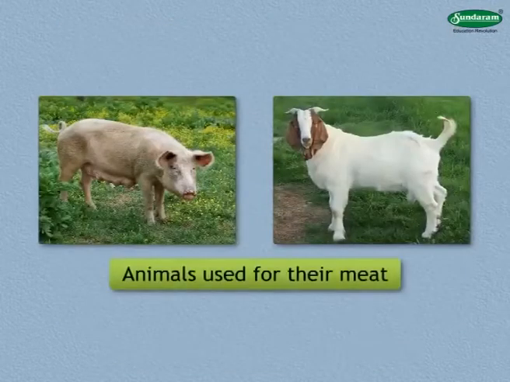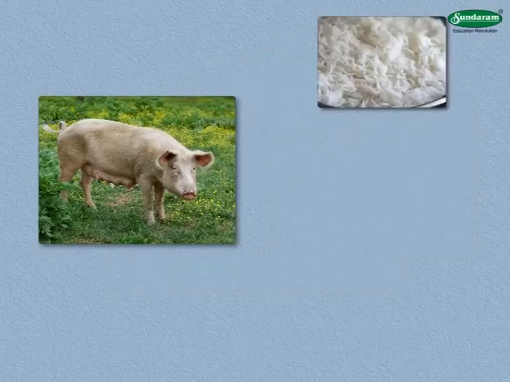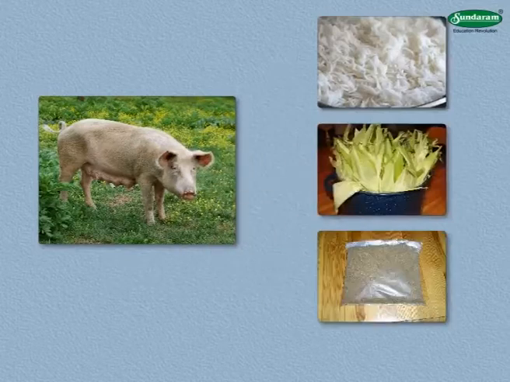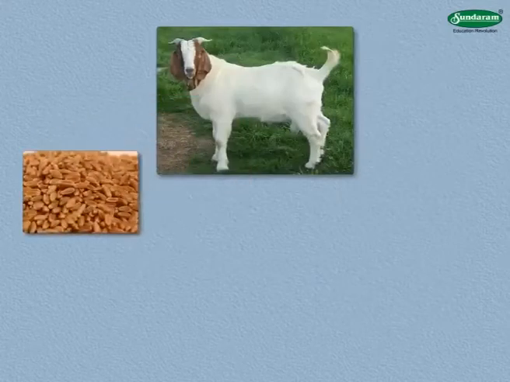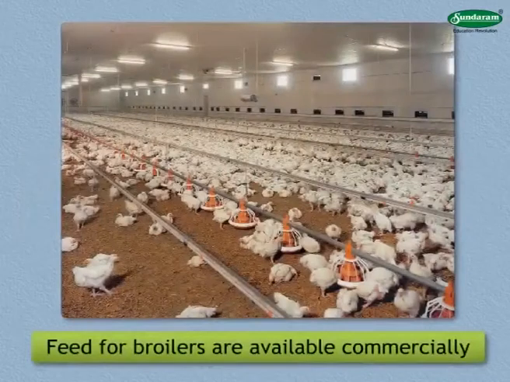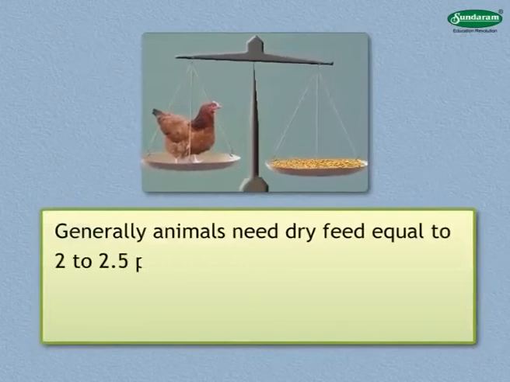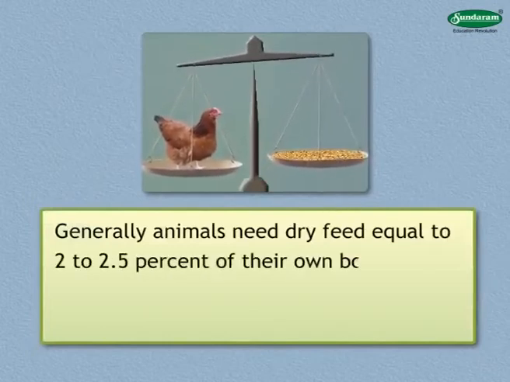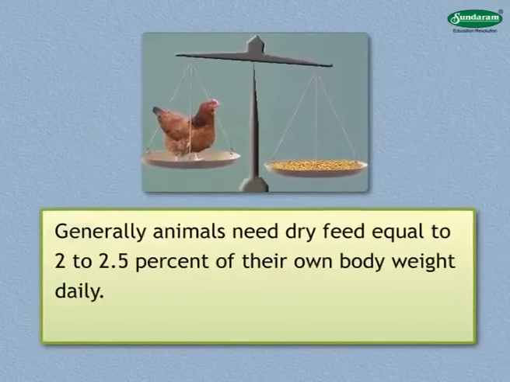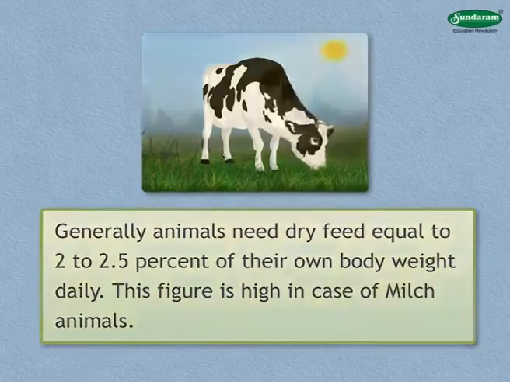Animals used for their meat are also given supplementary food. Pigs are given rice, husks, bone meal, and leftovers from our food. Goats are given wheat, husks, corn, linseed oil cake. Feed for broilers is available commercially. Generally, animals need dry feed equal to 2 to 2.5% of their own body weight daily. This figure is high in the case of milch animals.